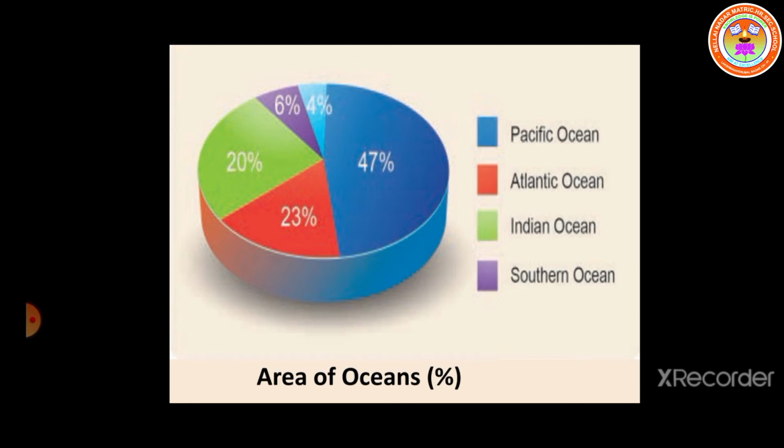Next one is Atlantic, which covers 23%. Next one is Indian Ocean, which covers 20% of the Earth's surface. Next one is Southern Ocean, which covers 6%. Last one is Arctic Ocean, which covers 4%.